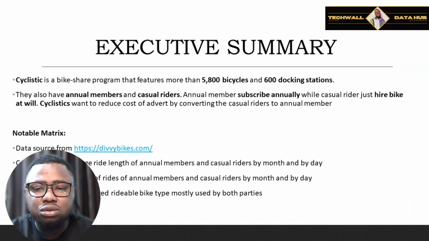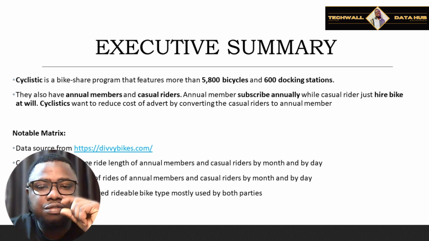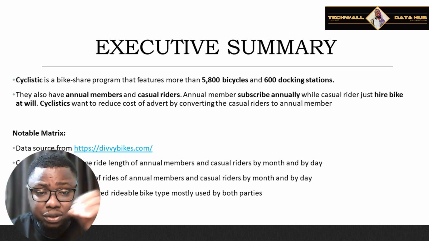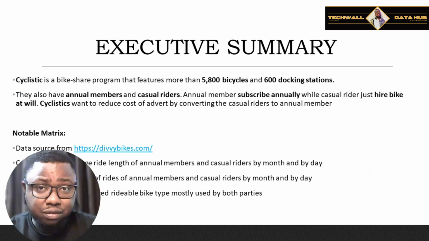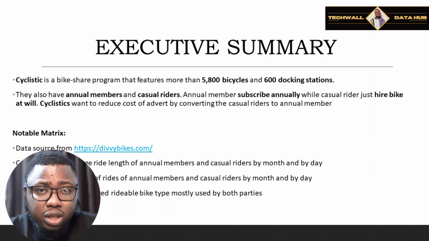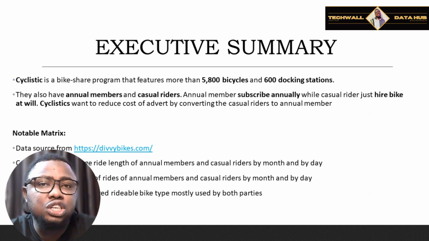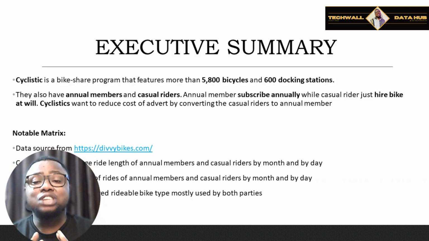So like I said before, Cyclistics Bike is a bike share program that features more than 5,800 bicycles and at the same time 600 docking stations. They also have annual members and casual members. The annual members are people that subscribe annually, while casual members are people that just hire bikes and ride them at will.